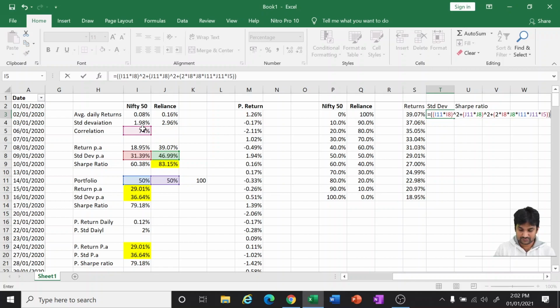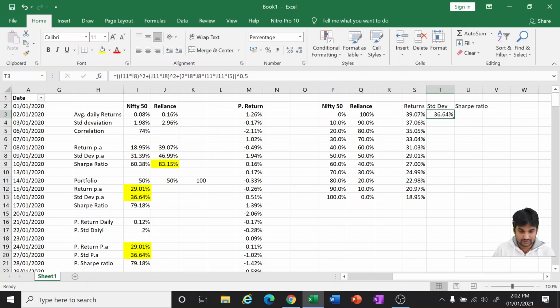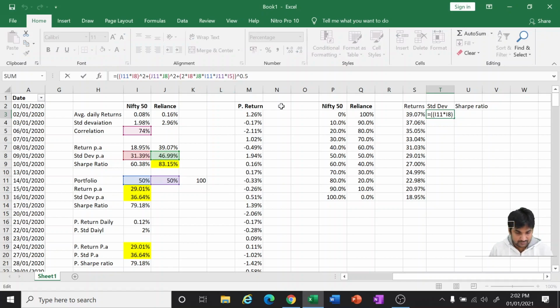For the whole thing, square root. Okay, now we need to lock in all the I and J series. I'm very sorry, instead of I11 I have to give P1.